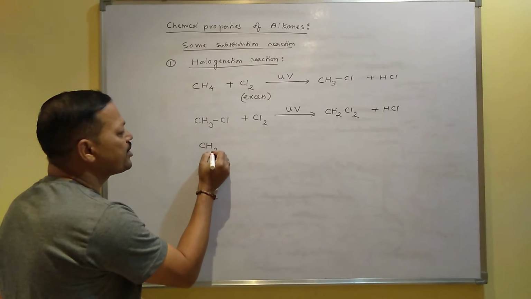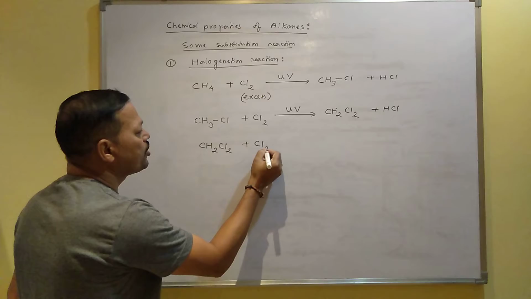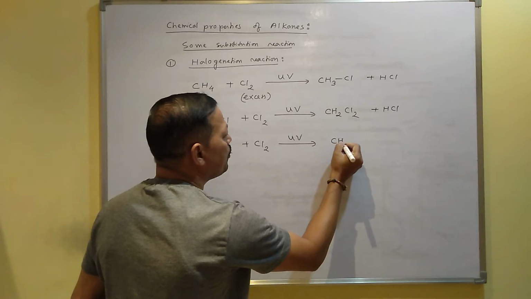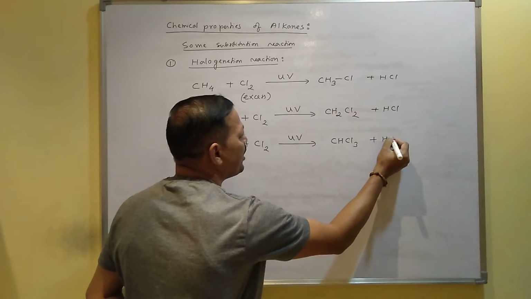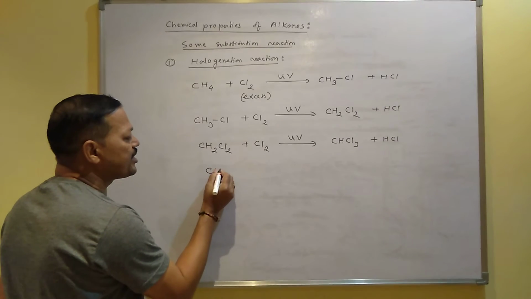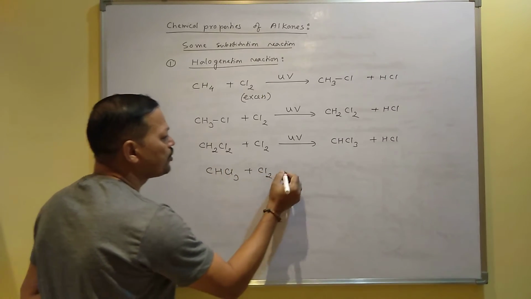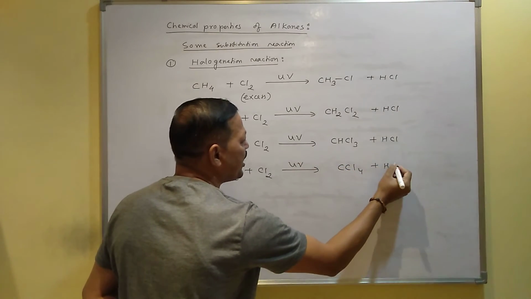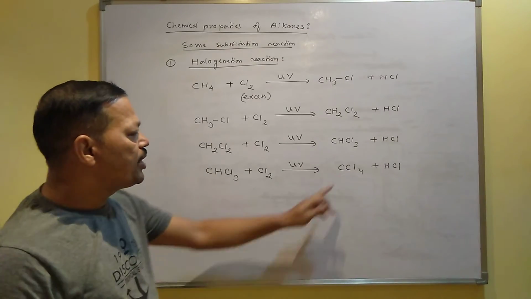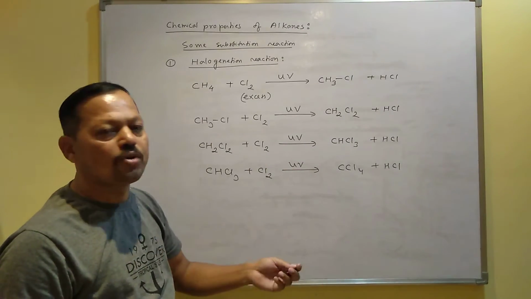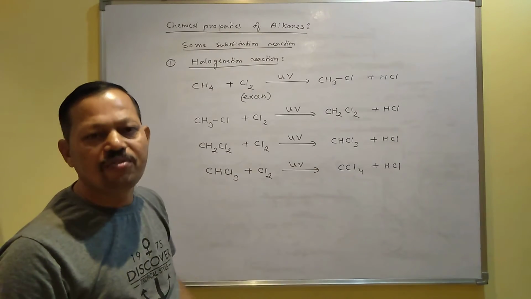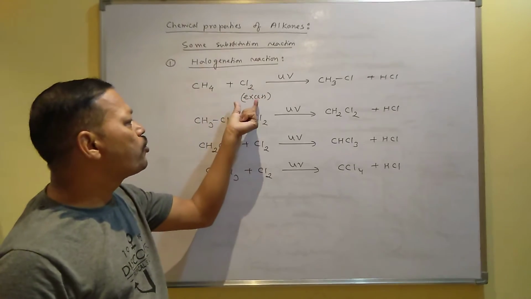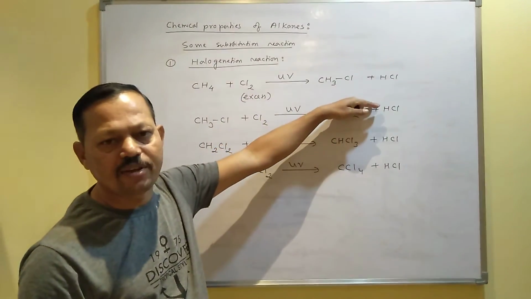Again, after production of CH2Cl2, it reacts with chlorine in presence of light. Then another hydrogen will be replaced by chlorine. You will get CHCl3 plus HCl. Again this CHCl3 can react with chlorine in presence of light. Then you will get CCl4 plus HCl. Another hydrogen is replaced by chlorine. Now there is no hydrogen present in your alkane, so in this step the reaction will finish. This will take place only when you take chlorine in excess amount. But if you take chlorine in limited amount, then the reaction will stop here.